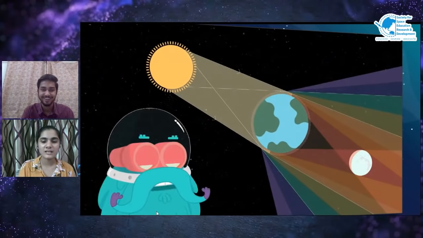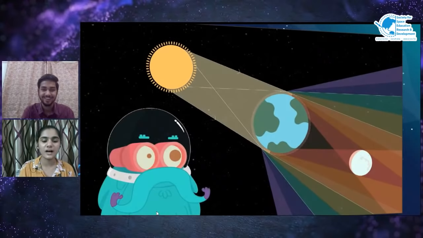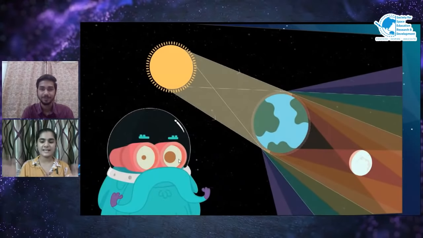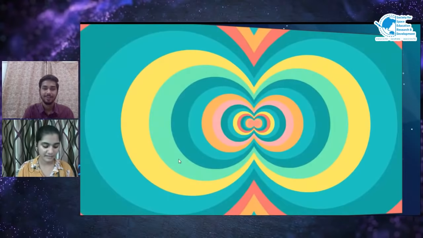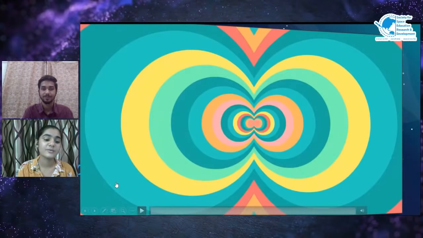When the sun's rays hit the atmosphere of the earth, most of the colors get scattered away and only the red remains, which is absorbed by the moon. Due to that, we see a red or blood moon during the lunar eclipse.